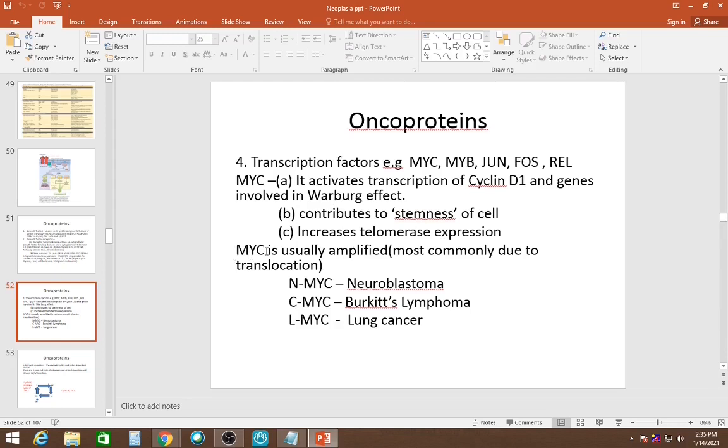In these cases, MYC is usually amplified. Amplification most commonly occurs due to translocation. N-MYC is involved in neuroblastoma, C-MYC is involved in Burkitt's lymphoma, and L-MYC is involved in lung cancer.